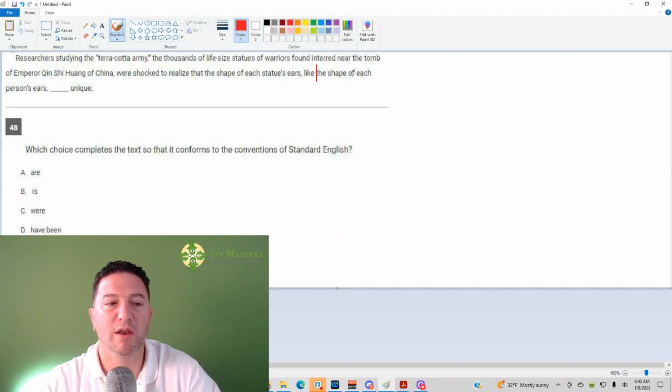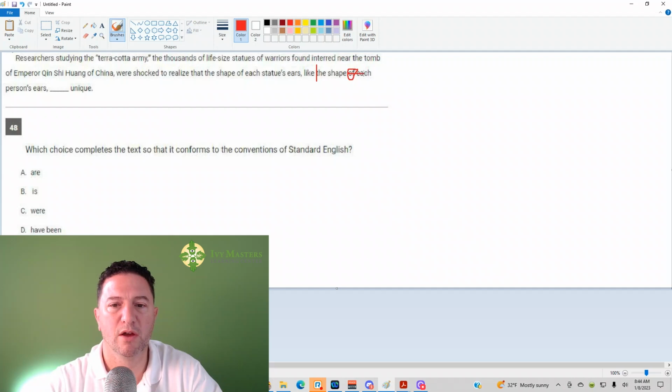Now, one thing you want to do when you're identifying subject-verb agreement is take out prepositional phrases. You could ask yourself who or what's performing the action. Well, there's no action here because it's a state of being verb. Of is a preposition. Make sure you know your prepositional phrases. You probably knew them in middle school. Cross out from of until you reach the noun. Of each person's. Now, person is a noun, but it's possessive, so you got to keep going. Ears is part of that.